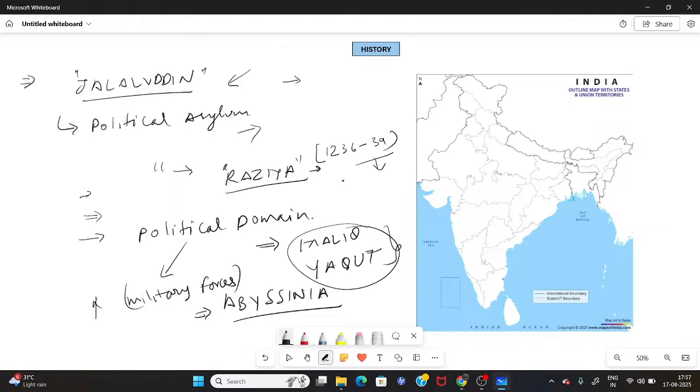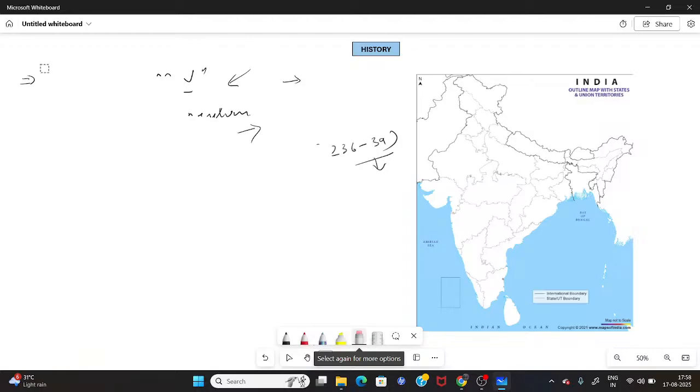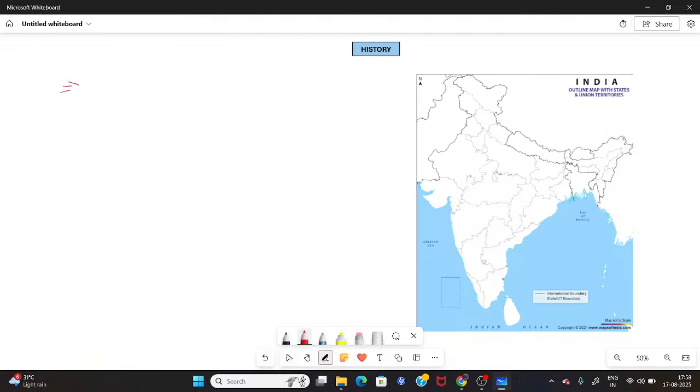You brought somebody from another country and gave them the biggest position, and already there were a lot of people in the group of 40 who wanted that position. This upset them, and this opposition of the group of 40s led to a lot of conspiracies against Razia Sultan, because every single person who had personal reasons or aspirations to move up the ladder started conspiring against her.